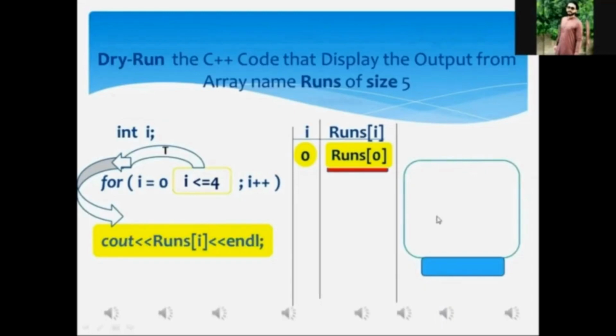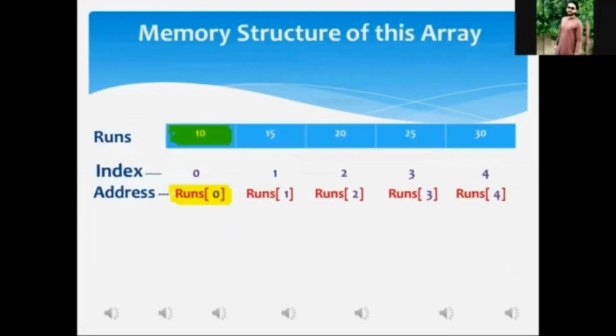Yes, sir. Okay, in order to fetch and print the data value from the very first memory location of the array, I'm taking you to the memory structure of the array named runs. Are you ready? Ready, sir. Okay, my dear. Here the memory structure of the array named runs is before you.